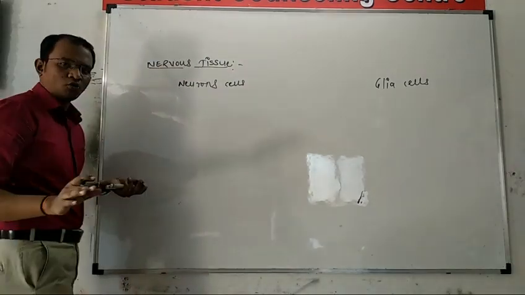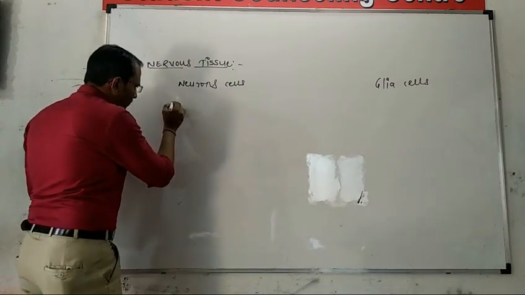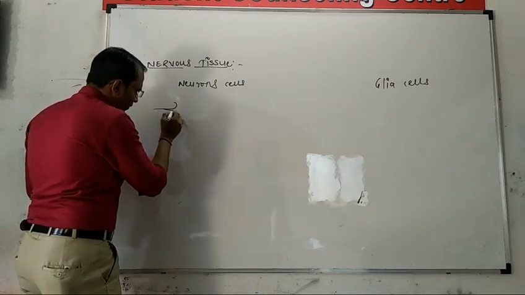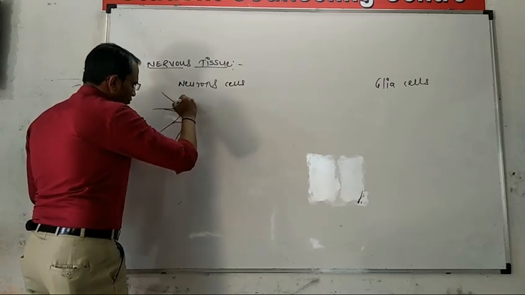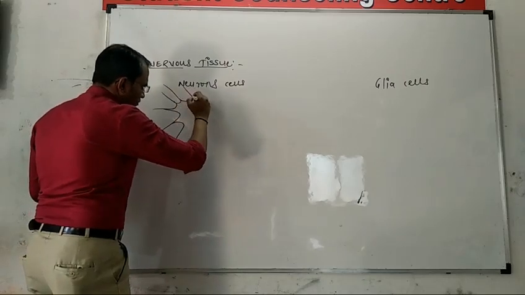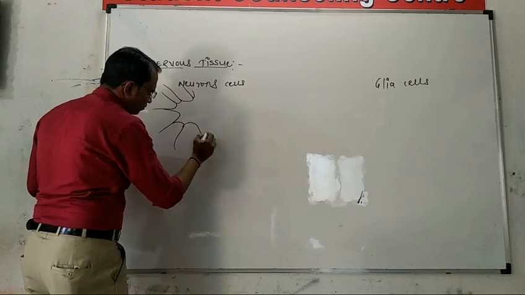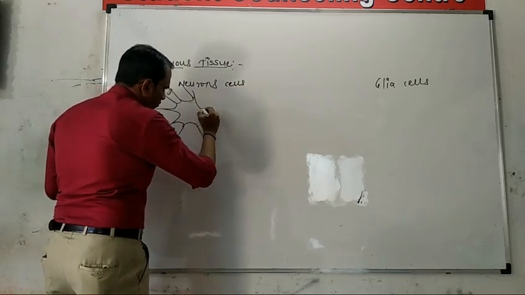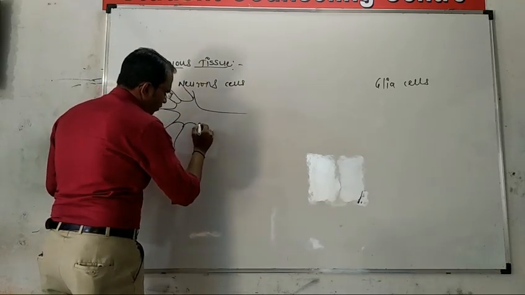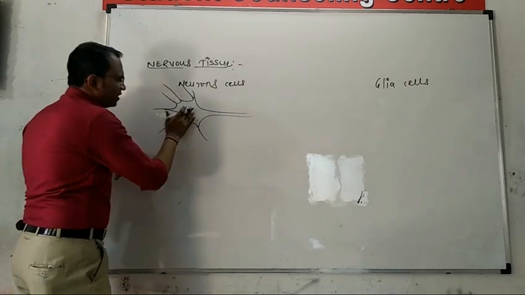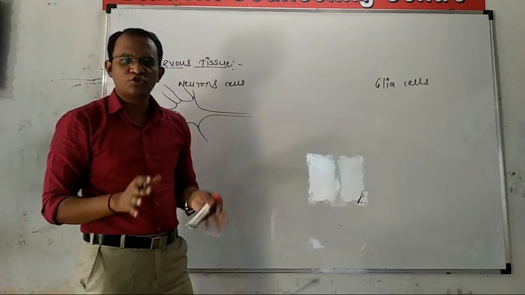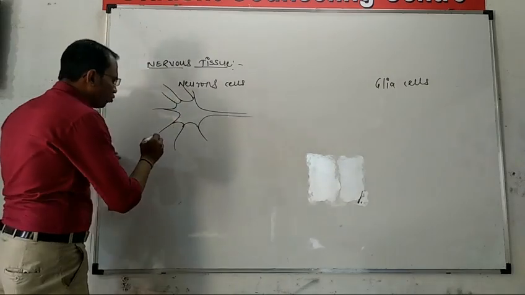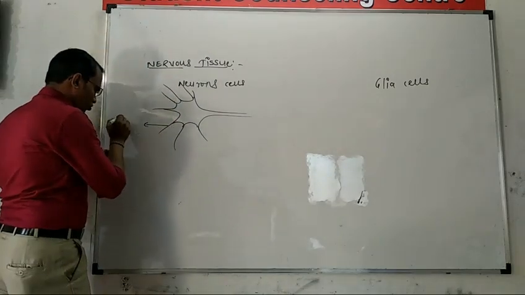Now the neuron consists of this kind of arrangement. It consists of processes or branching-like structures which are known as dendrons.